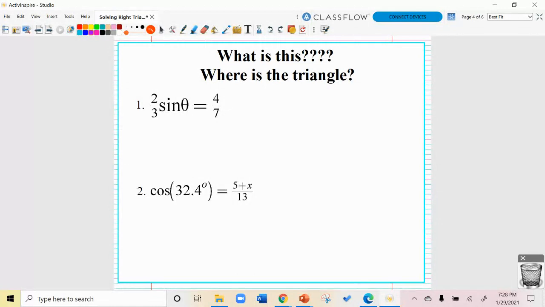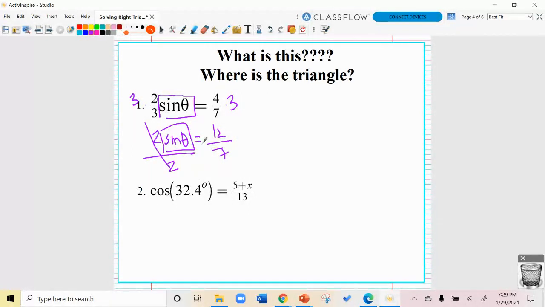So what happens here? Where'd the triangle go? Well, do I need it? I'm going to be finding the angle. Notice in one, again, I don't know how to find the angle yet, so I'm just going to get myself partway there. In order to get there, I want to isolate sine of theta. So let's multiply this by 3. Now I've got 2 sine of theta equals 12/7. I'm almost there. I'm going to isolate sine of theta.